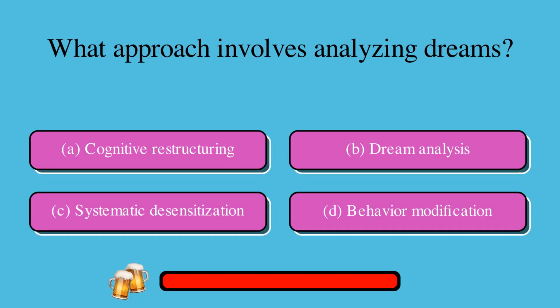What approach involves analyzing dreams? A. Cognitive restructuring, or B. Dream analysis, or C. Systematic desensitization, or D. Behavior modification? The correct answer is B. Dream analysis.